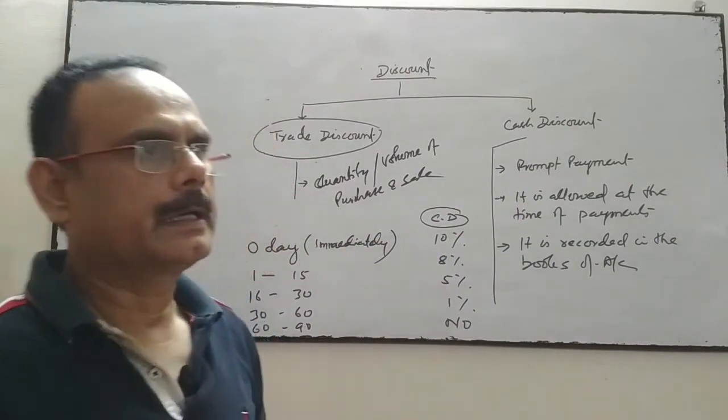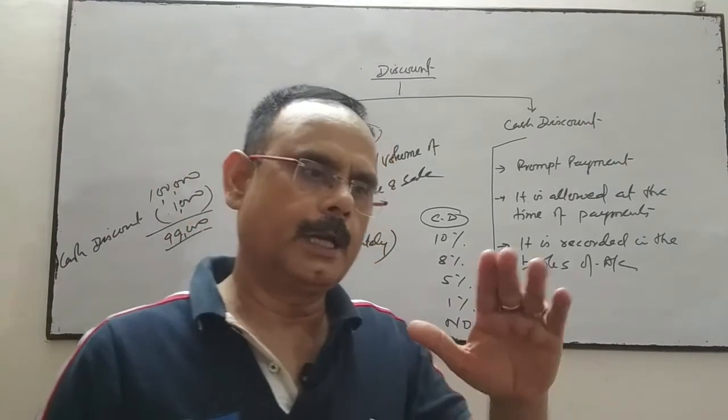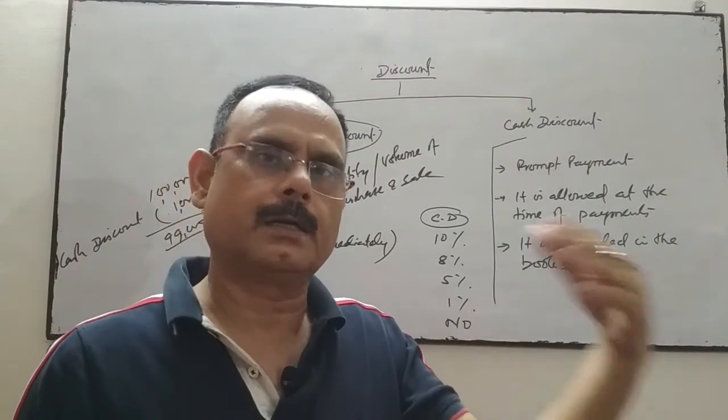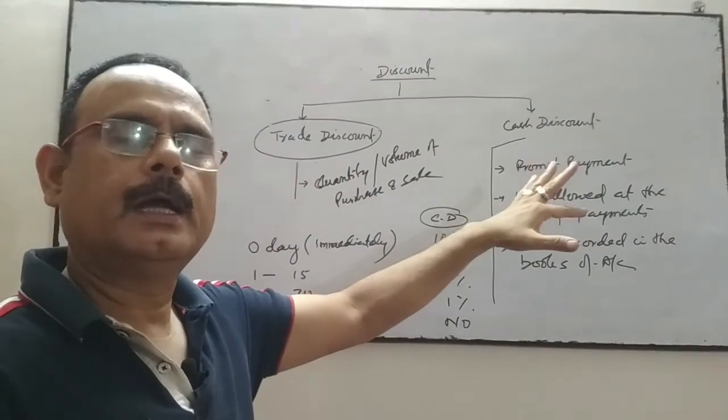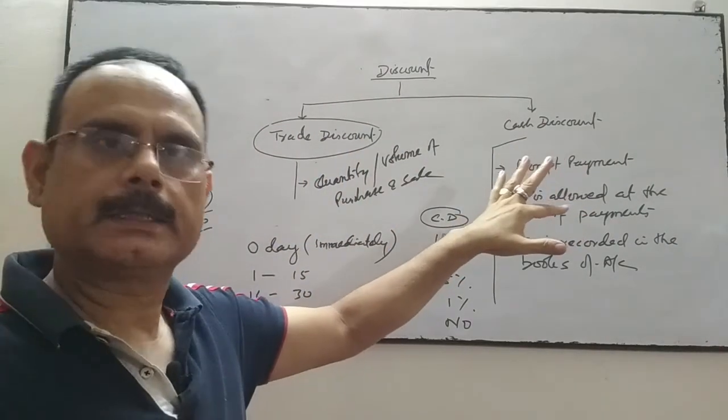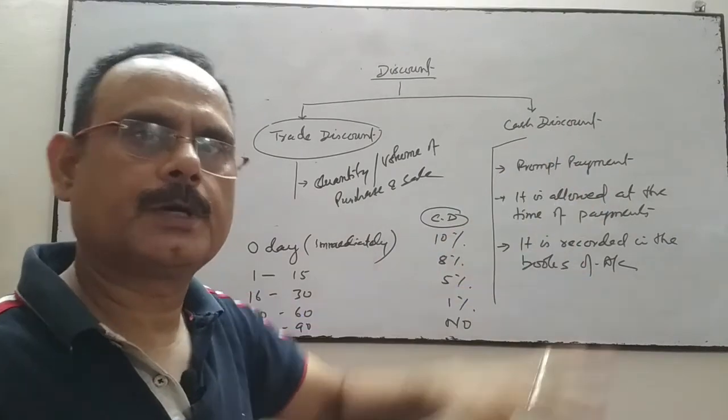So discount is allowed by the seller to the customer. This may be a trade discount and cash discount, and maybe both discounts are given by the seller to the customer.